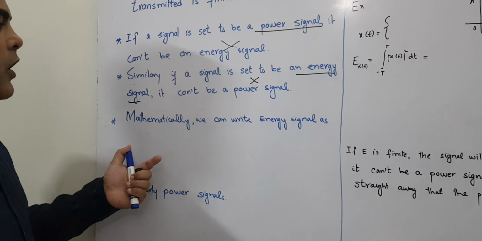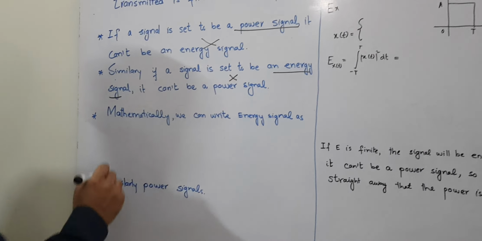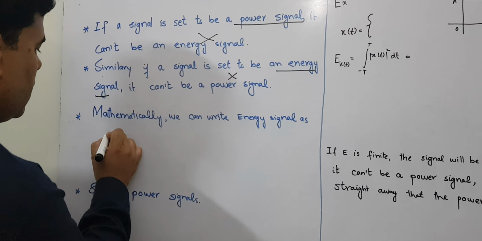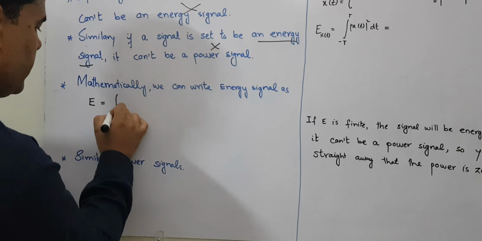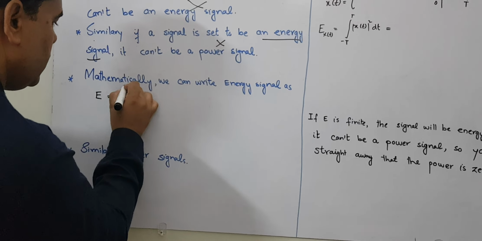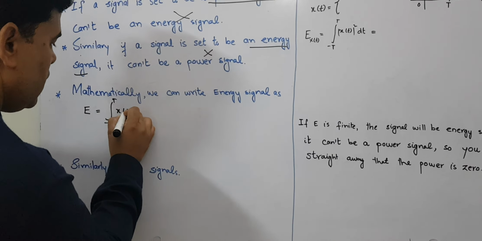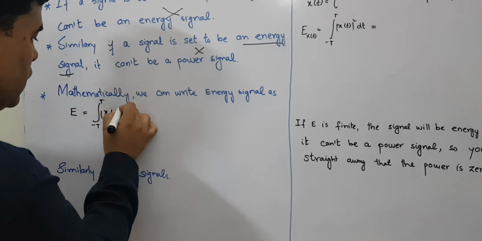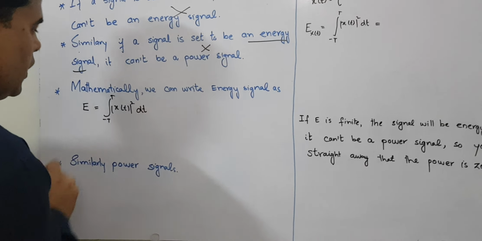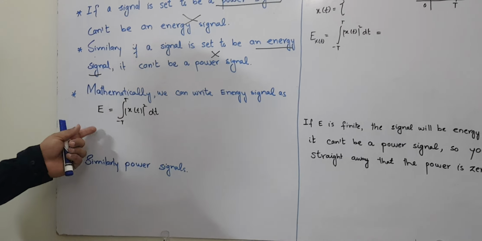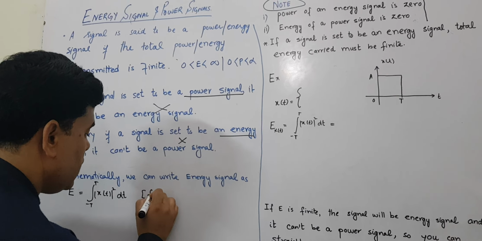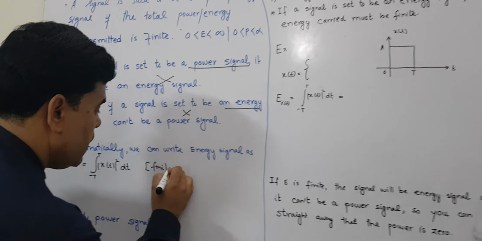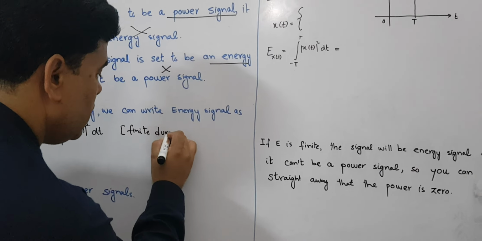Mathematically, we can write the energy of a signal in the following way. Energy is equal to the integral from minus T to T of x of t squared dt. If you write the energy in this format, it means the energy of the signal is over a finite duration.